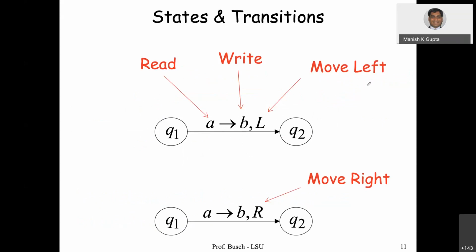So what are the states and transitions here? As you know, we are always in some state, say Q1. At a given state, the tape head is reading something on the tape, so it reads A, writes B in place of A, moves either left or right, and changes the state to Q2. Similarly, if you are in Q1, read A, replace it with B, and move right. So either you move left or right and make some changes in the tape. Read something on the tape and replace it with something else. Write something. So these are the typical configurations of states and transitions in the Turing machine.